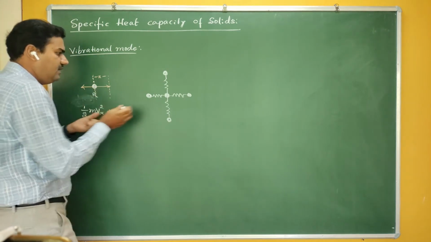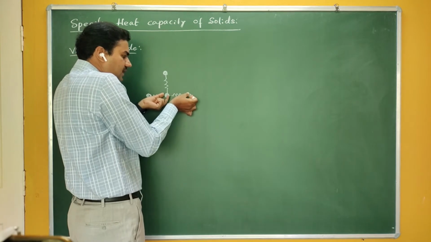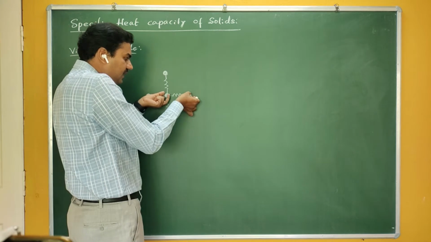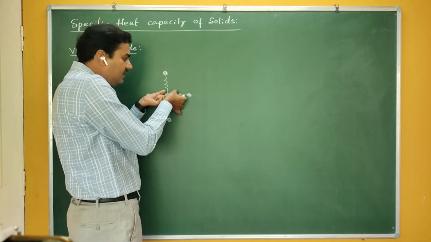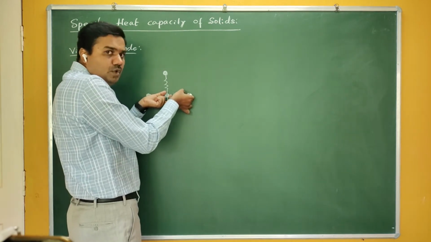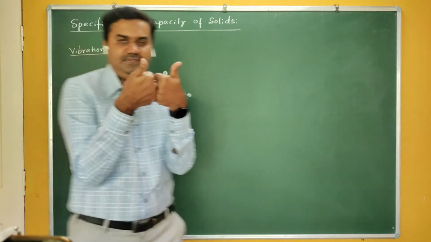Now, if these atoms are vibrating, this atom can come closer to the other atoms, and after some time they move away from each other again. When they come closer, the spring between them gets compressed.